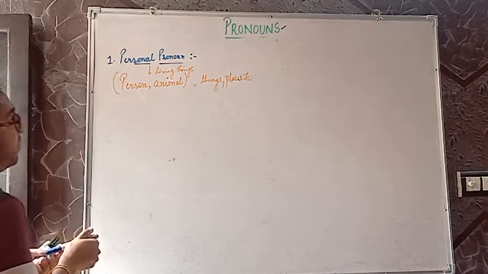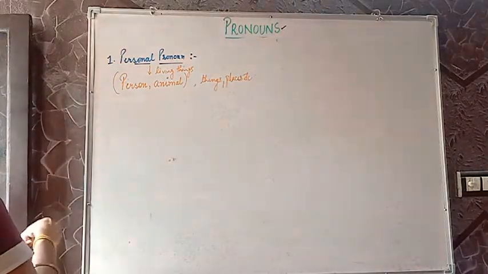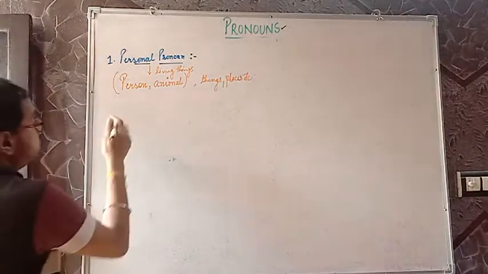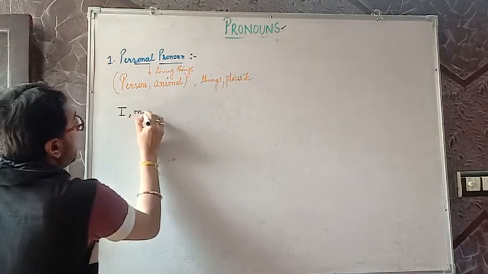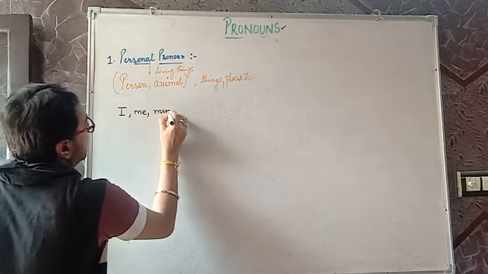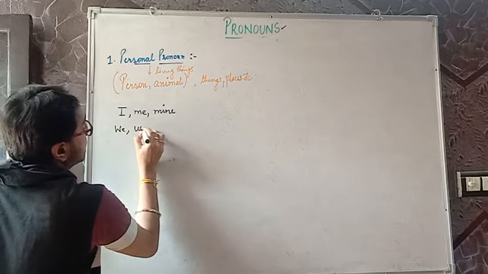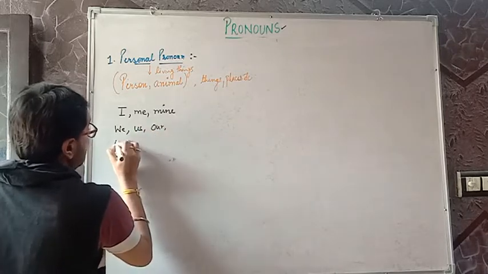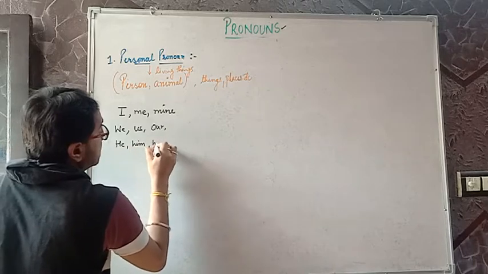So first thing very important is I. I as a person. Who is I? We are talking about first person I. For first person I, we use me, mine. When we talk about we, we use us, ours. For example, he, him, his.